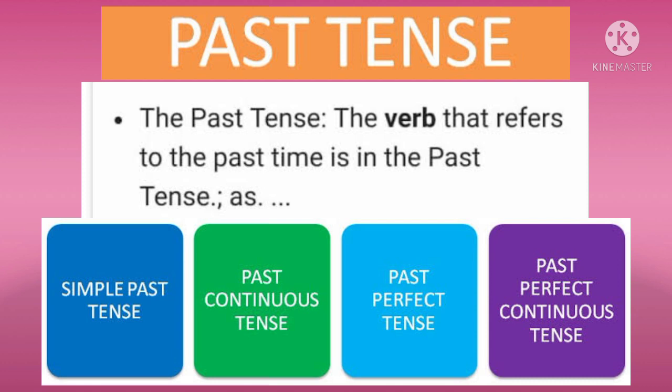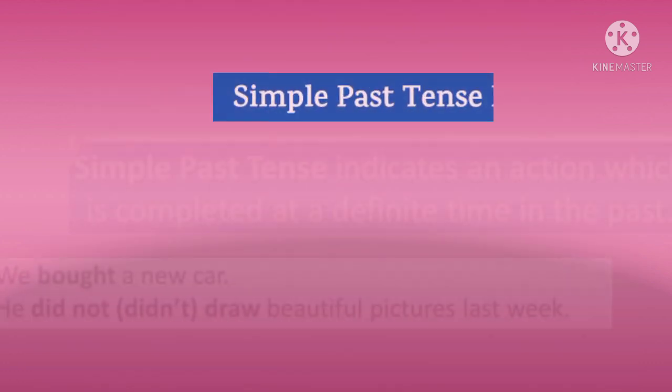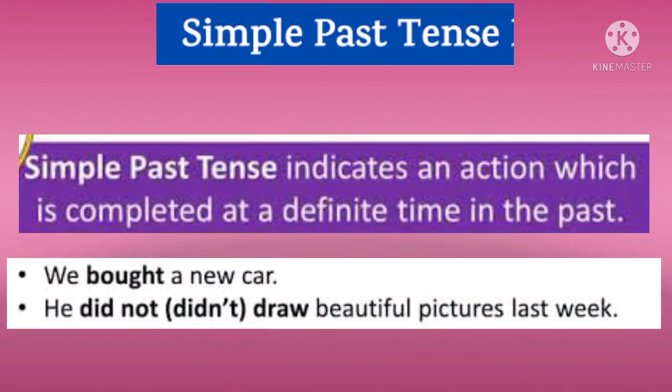Let us start with simple past tense. Children, simple past tense indicates an action which is completed at a definite time in the past. For example, we bought a new car. He did not draw beautiful pictures last week.